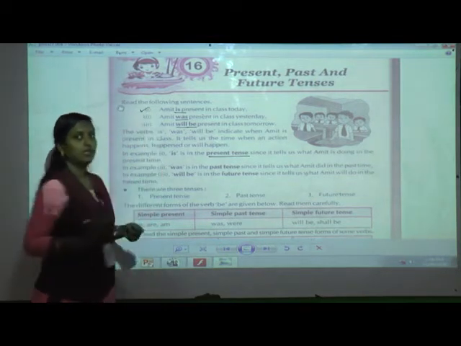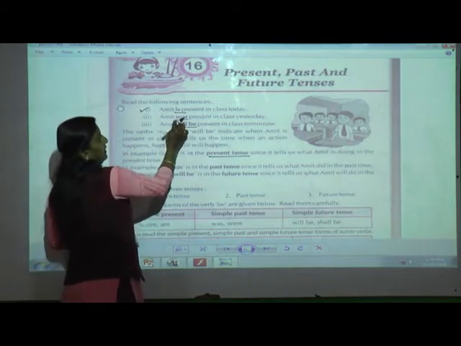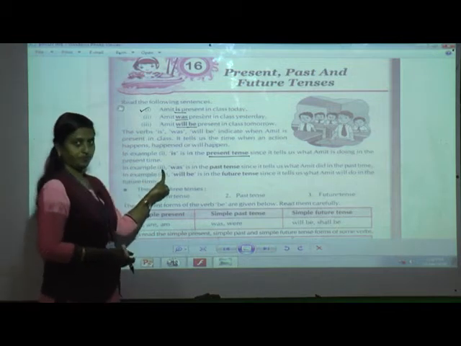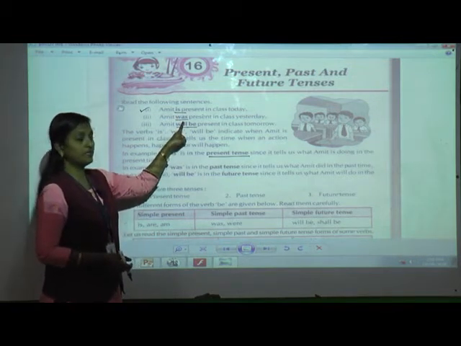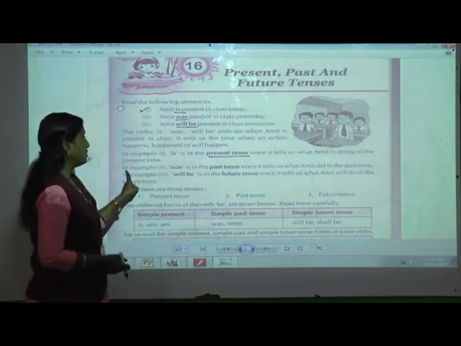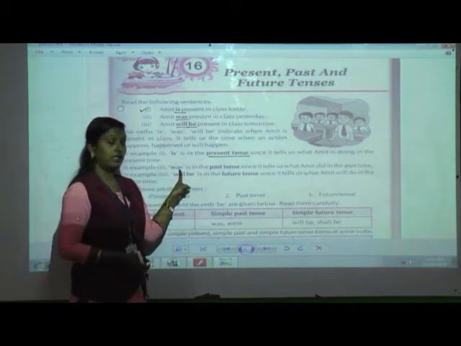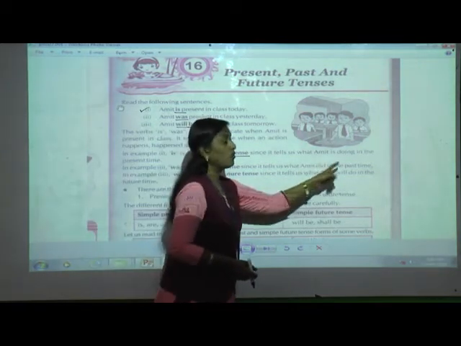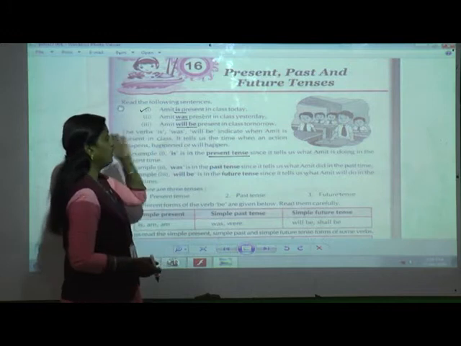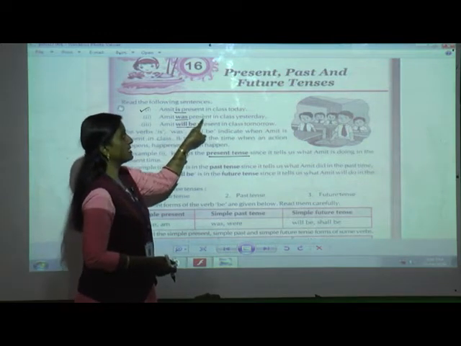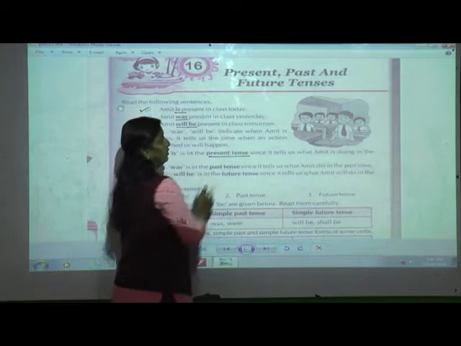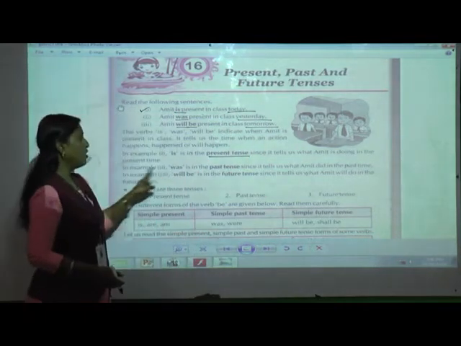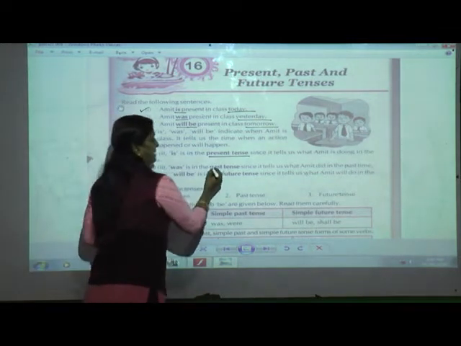So finished with this. Now next is what, students? Was. Now in example 2, which verb is there? Was. In which tense is it, students? Yes, it is in past tense. Why? It tells us what Amit did in the past time. For example, Amit was present in class yesterday. I told you, today, yesterday, tomorrow. So was tells us, or it indicates what?